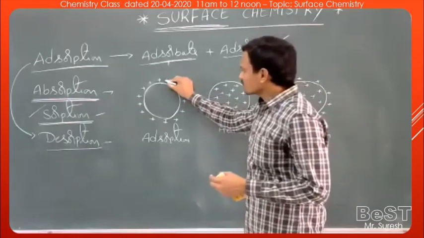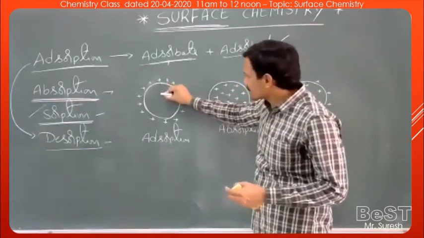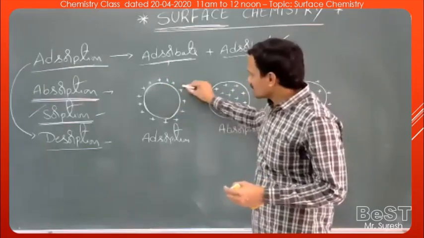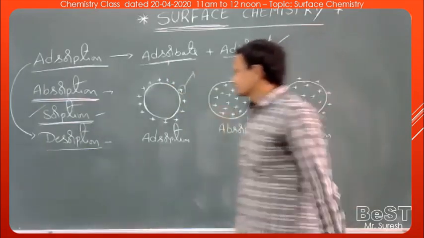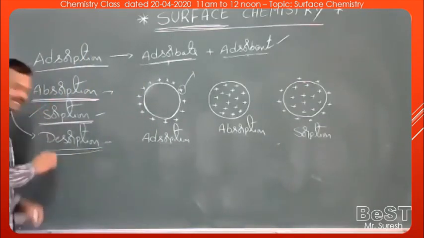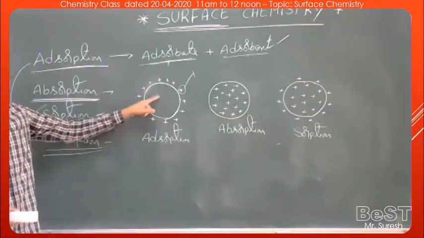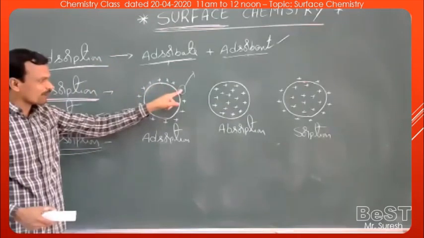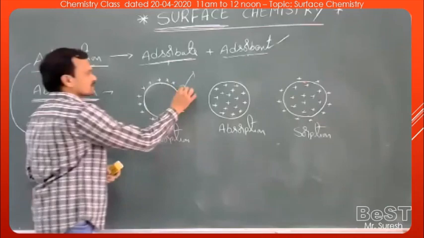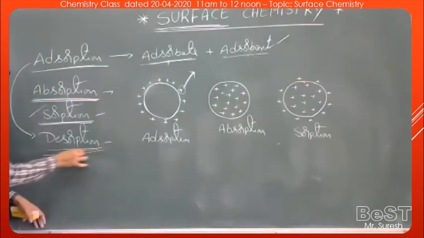Then these molecules can overcome the attractive forces of the adsorbent and leave the surface of the adsorbent. This phenomenon is called desorption. The process of escaping of adsorbate molecules from the surface of the adsorbent is called desorption.